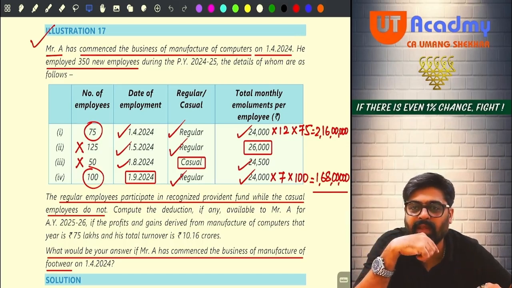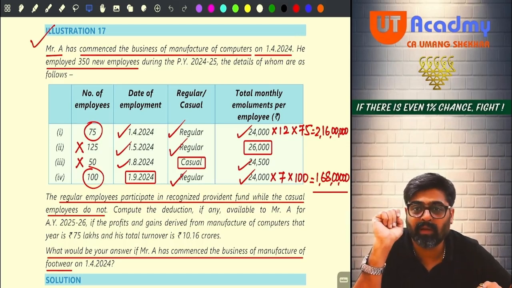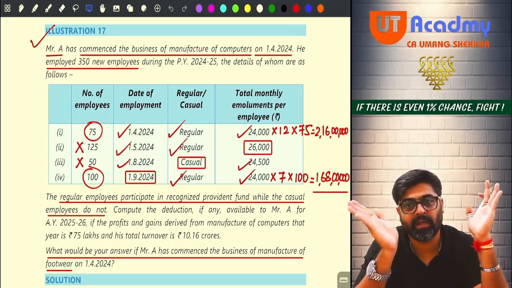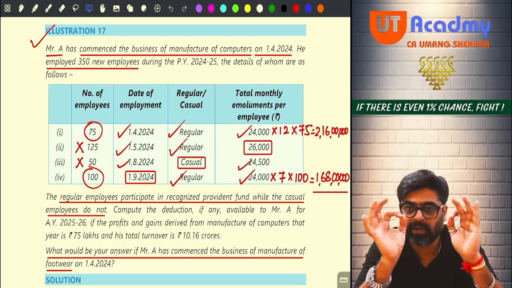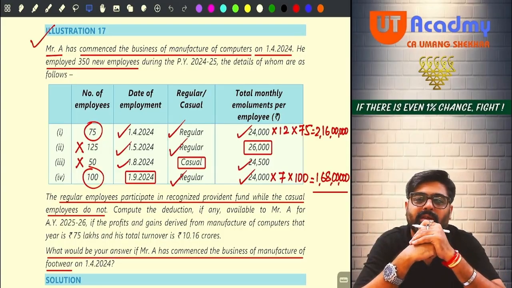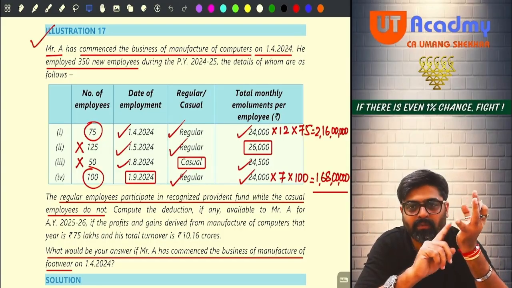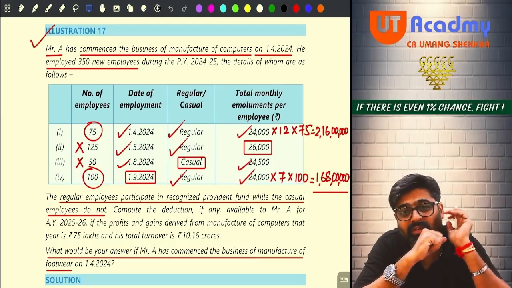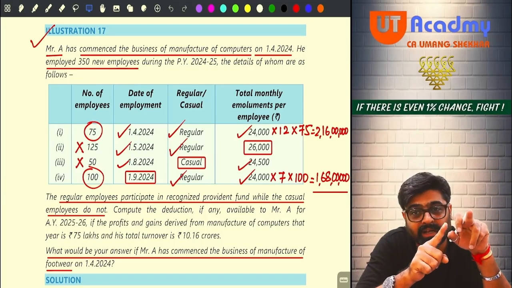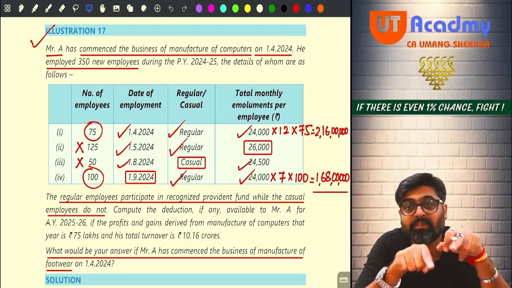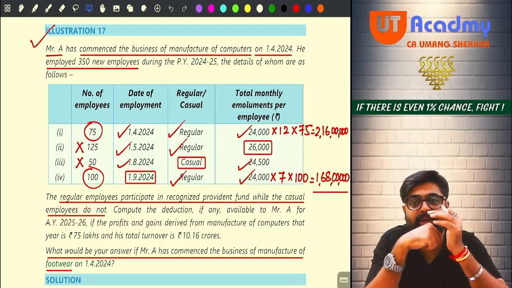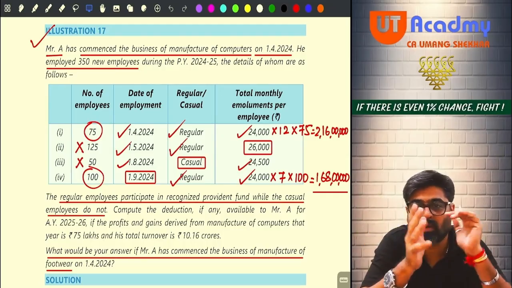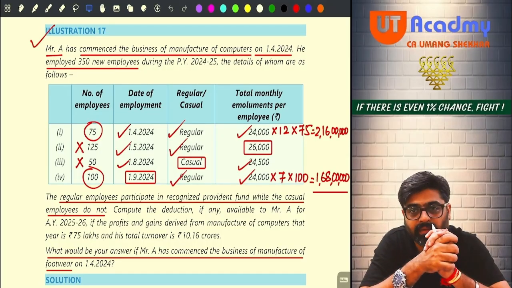How many employees? 50 employees. Have you employed them in August? So from August 24 to March 25, they are going to work for 240 days or more. Hello, sir. If you will count, from August to March, it will be 240 days or more. Okay, no? But they are casual, sir. Even if I am giving them the salary of less than 25,000, but since they are casual, not participating in RPF, I will have to ignore them also. Because they are also not eligible.